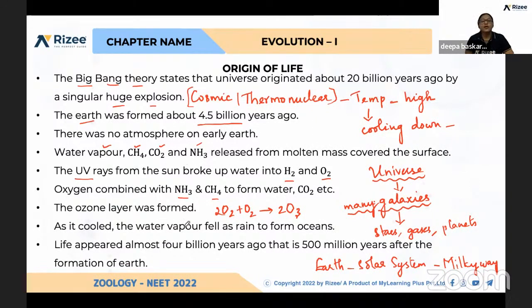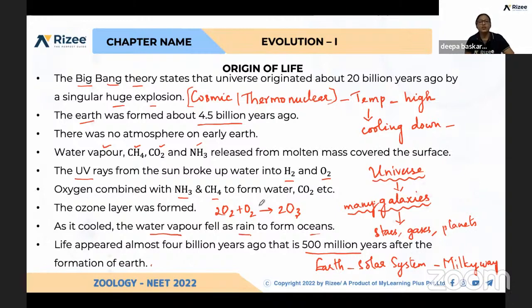And again, when the temperature was lowered, water vapor got condensed and rain started. Due to these rains, oceans and water bodies developed. So life appeared almost 4 billion years ago, that is 500 million years after the formation of the earth, was the conclusion of this theory.